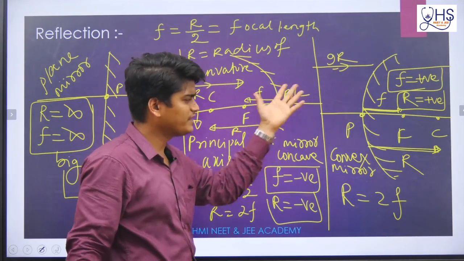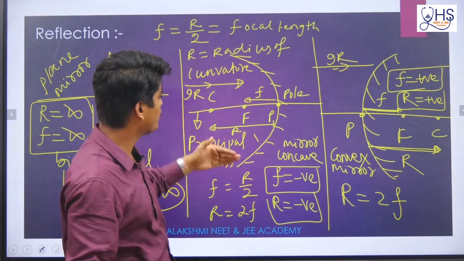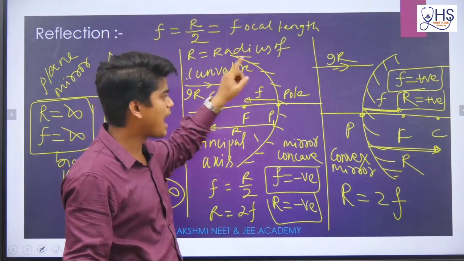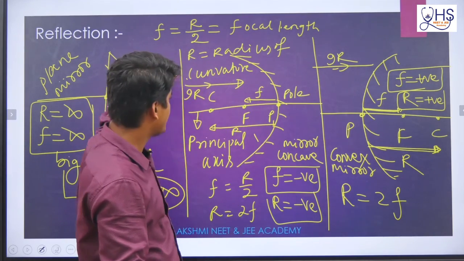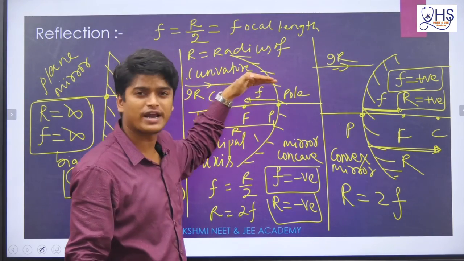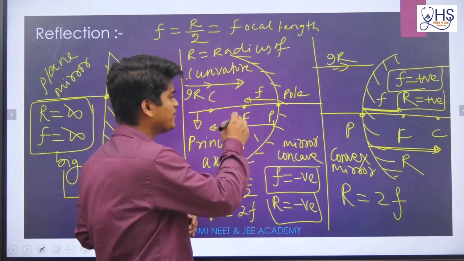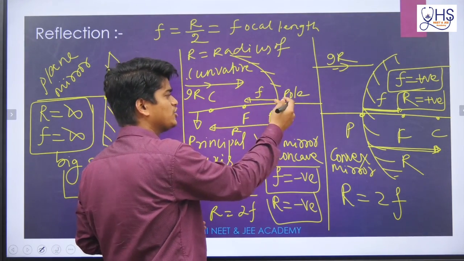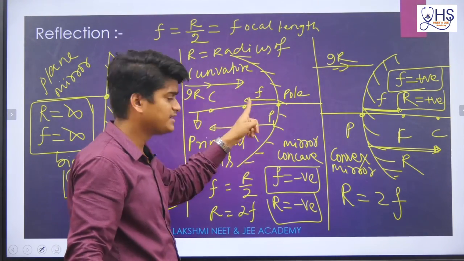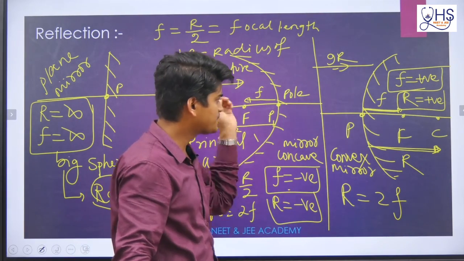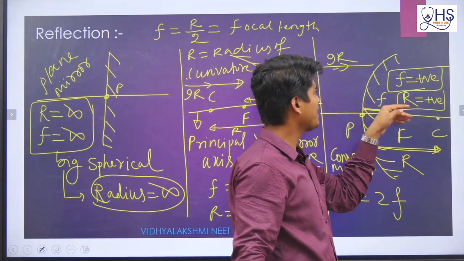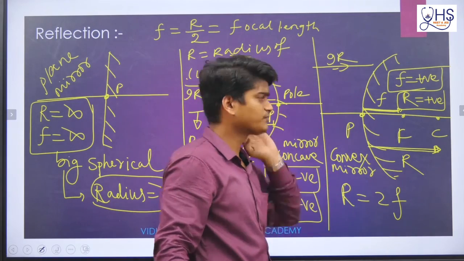And what about sign? For sign you have to go for the incident ray, IR. I am writing IR is the incident ray. The incident ray you mostly take from left to right. If this focal length you are measuring in the opposite direction of the incident ray, then it is negative. If you are measuring it in the same direction as the incident ray, then it is positive.